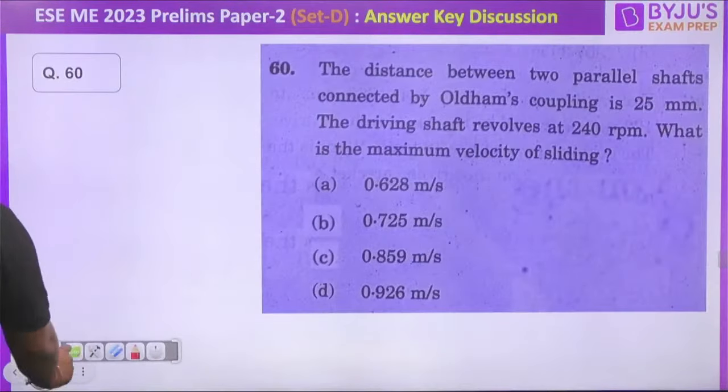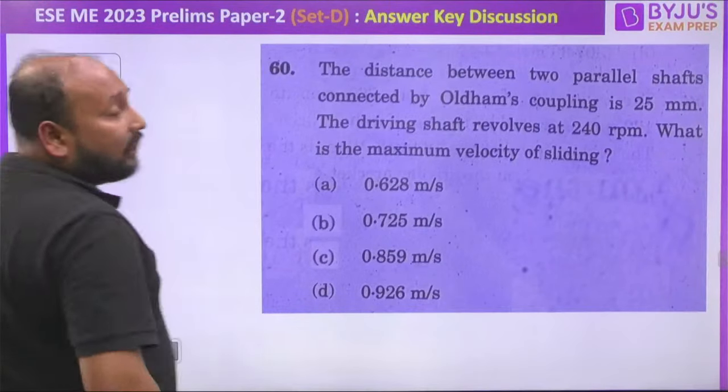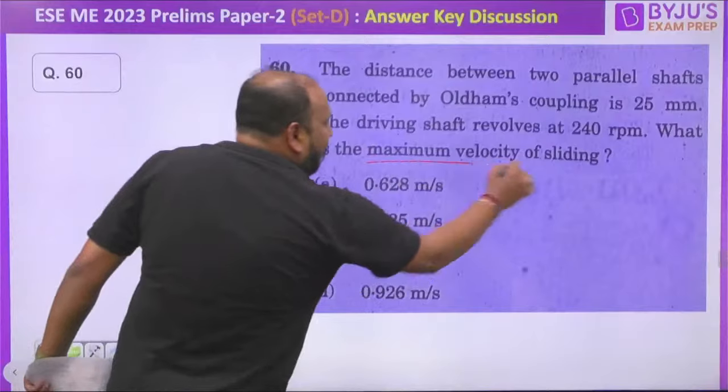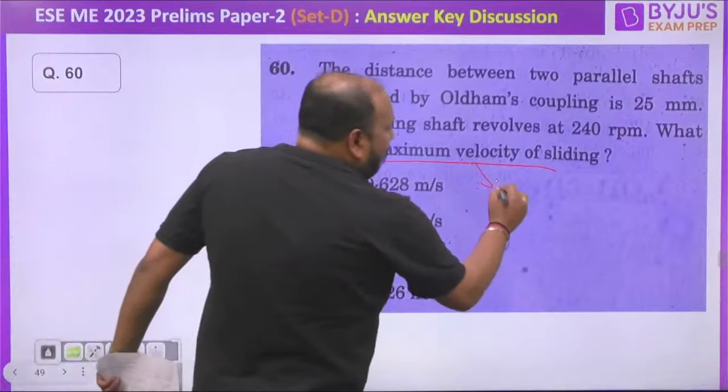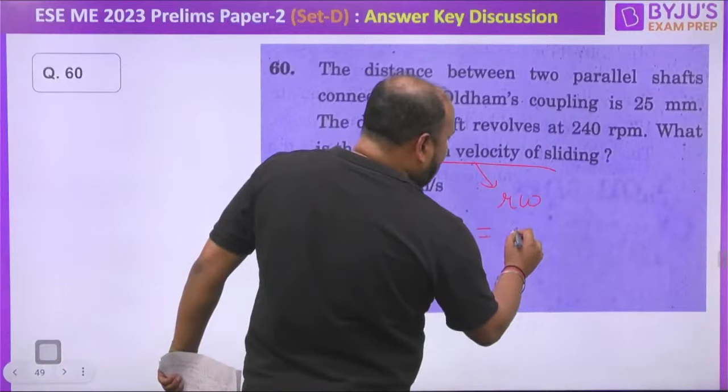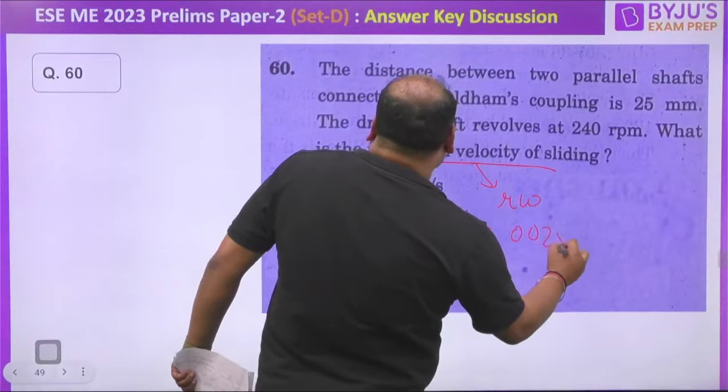चलिए next question. Next question is from the inversion topic, from the Oldham's coupling. They are asking what is the maximum velocity of sliding. This simply is equal to r into omega. Radius कितना है? Radius equal to 0.025, right?